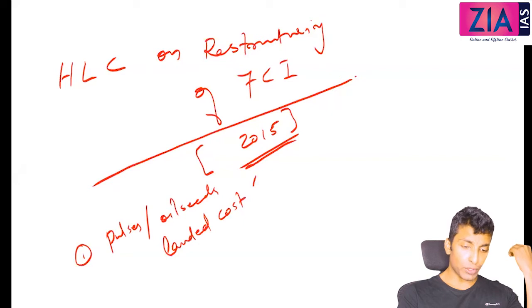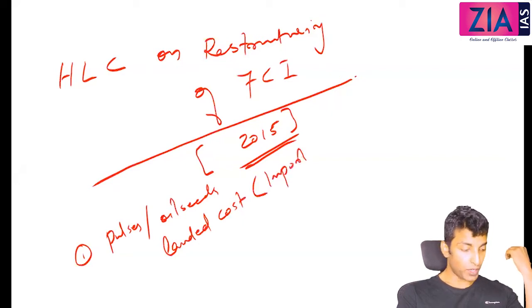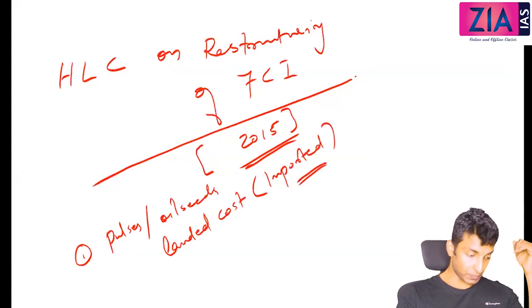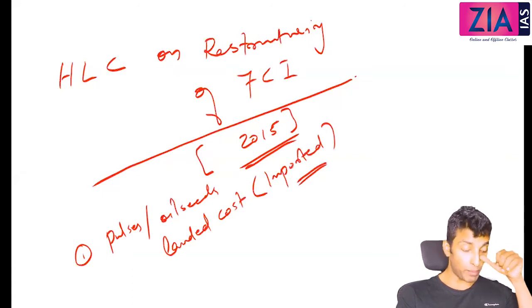What do you mean by landed cost? Imported cost. So their landed costs are not below MSP.